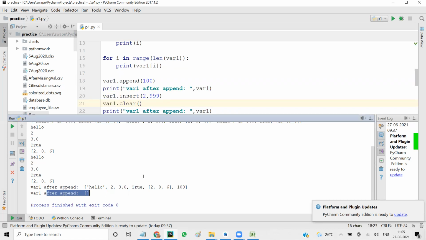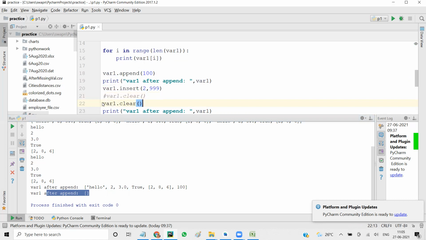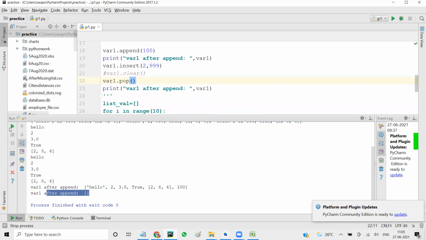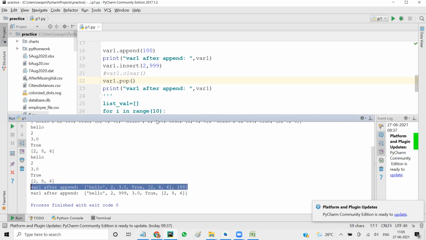Then you have pop. Let me comment out clear, and I say var1.pop(). Let's run this and see what happens. This is the value which was there before pop, and this is after the pop.